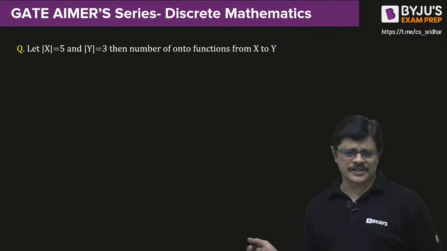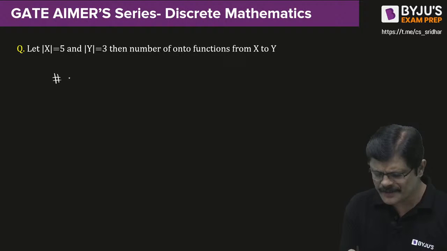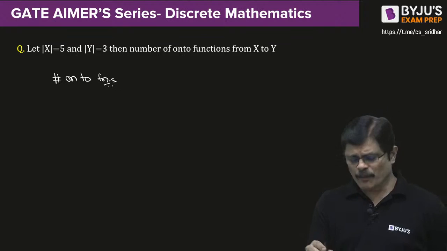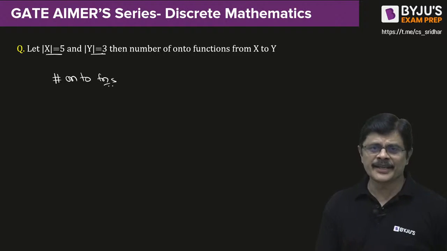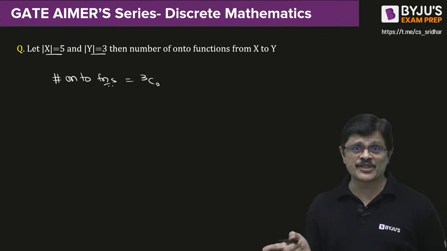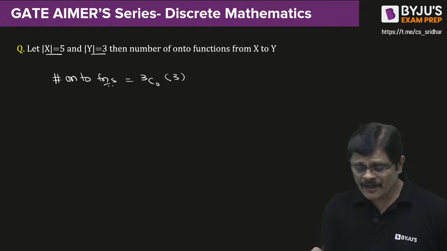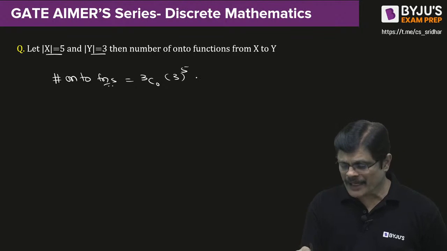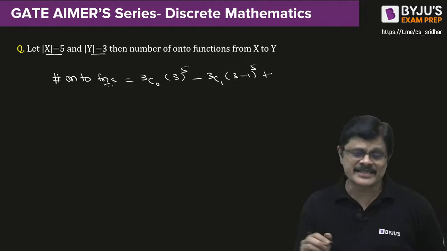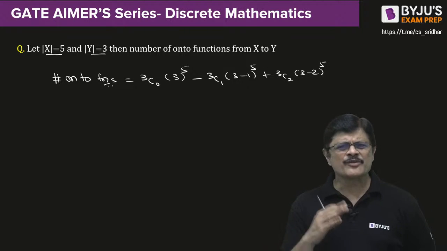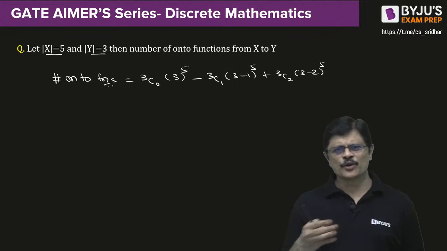Now number of onto functions. So the number of onto functions, if you want, suppose this is 5 and this is 3. We start it like this. 3C0, alternately plus minus you are going to get 3C0, 3 power 5. That is number of elements in X. And this power 5 will remain same. Whereas the next one is minus 3C1, (3 minus 1) power 5 plus 3C2, (3 minus 2) power 5. The next one is 3C3, 3 minus 3 is 0, so we stop there, my dear friends.